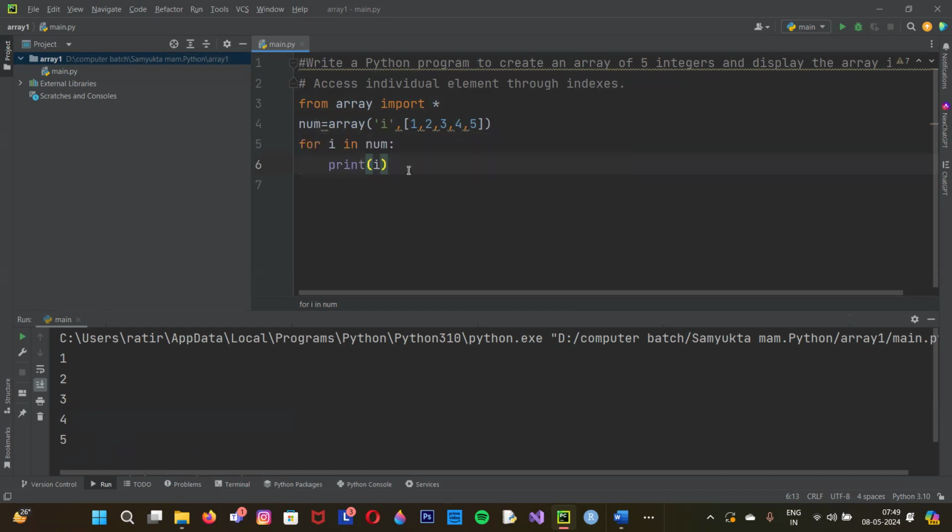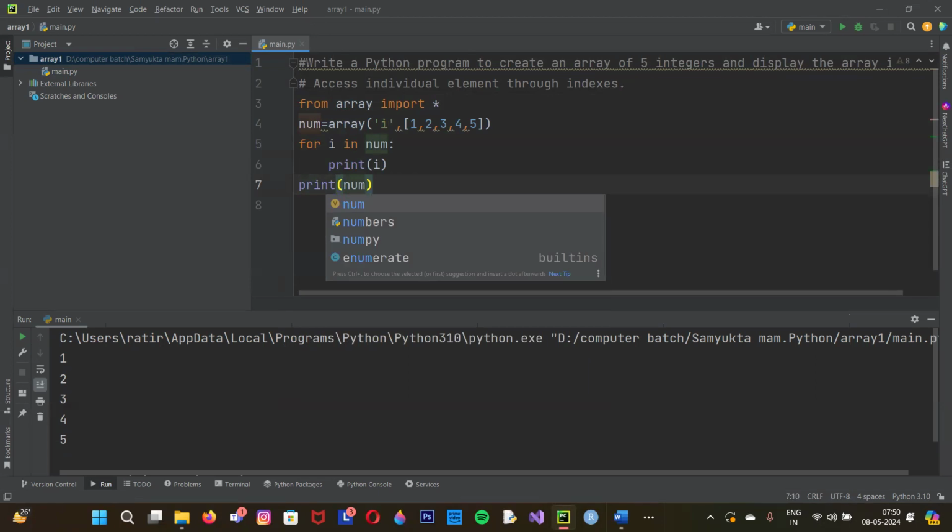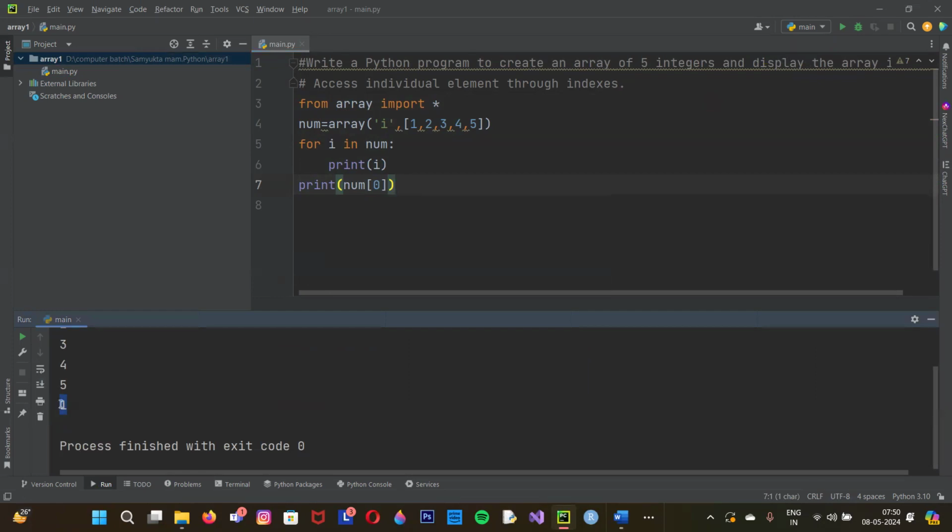What happens if you want to access any one item? So it is saying access individual element. If it is asking to access an individual element, then this is not a part of the for loop. So we will do the backspace, come under the for, and again I'm telling you this is not part of the for loop. So I will start this coding from here, not here. So we are just mentioning here print num. Suppose I want to call the first one. So in the square bracket, I will type here 0. If I type here 0, then it will call the first element.